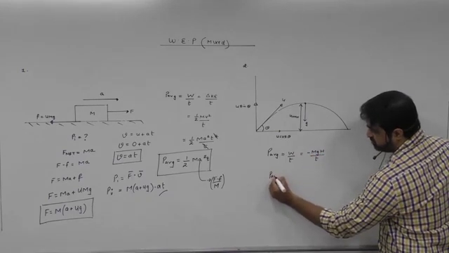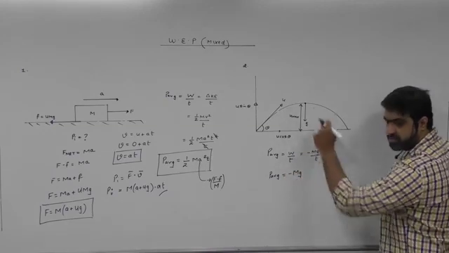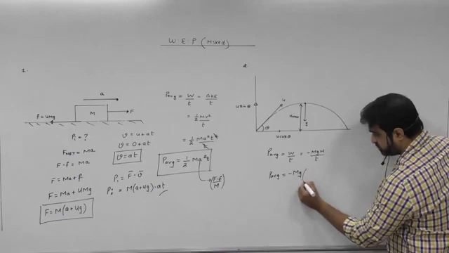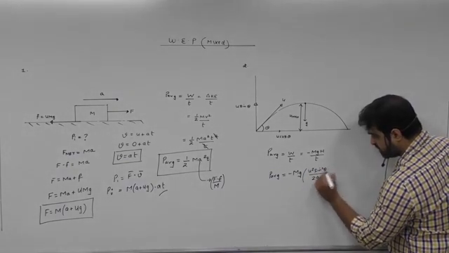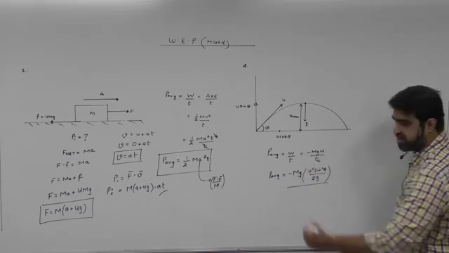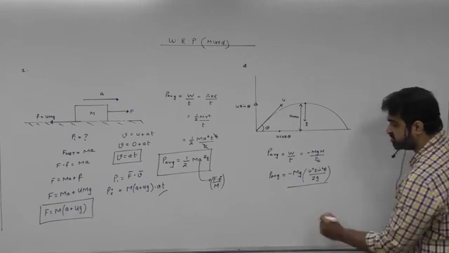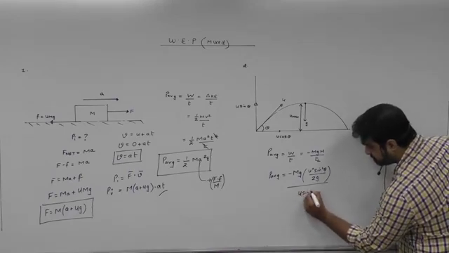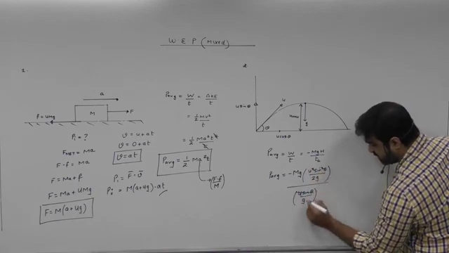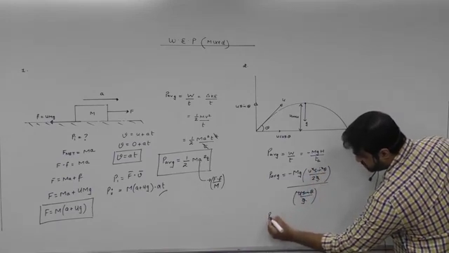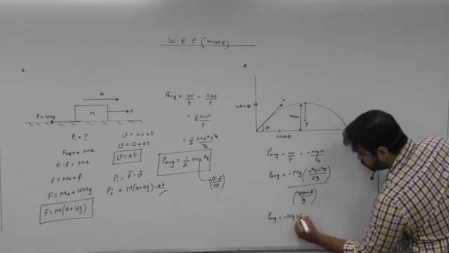H will be the maximum height, u square sine square theta by 2g. And the time will become time of ascent, because the time taken from here to here is the time of ascent, and time of ascent is u sine theta by g. So u sine theta will cancel, and g will cancel. So the average power is minus mg u sine theta by 2.